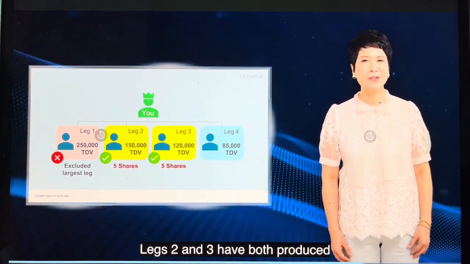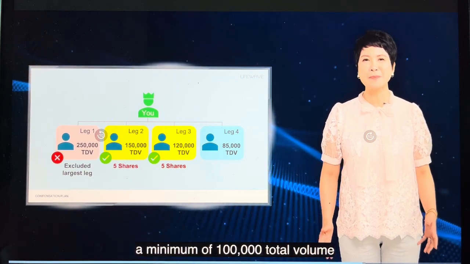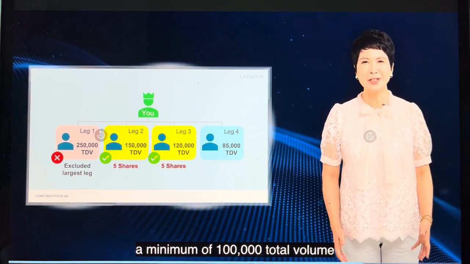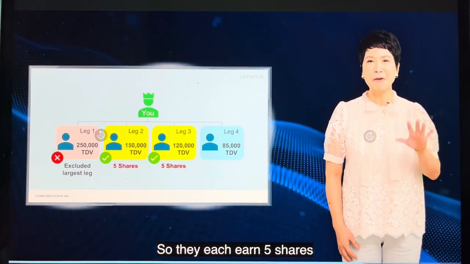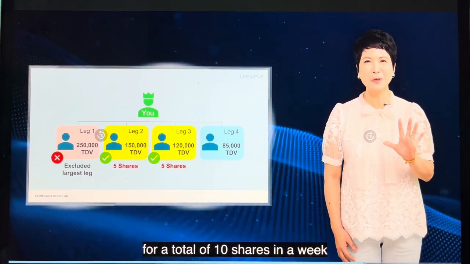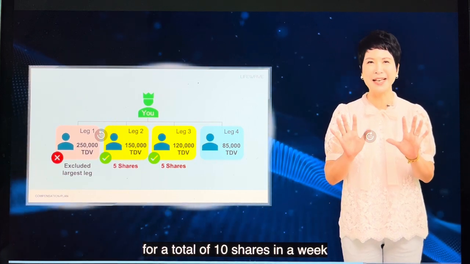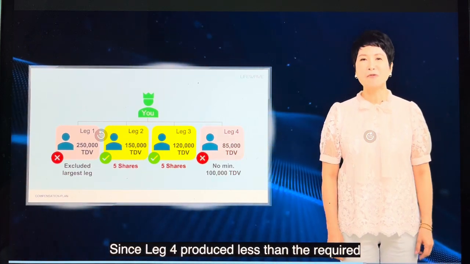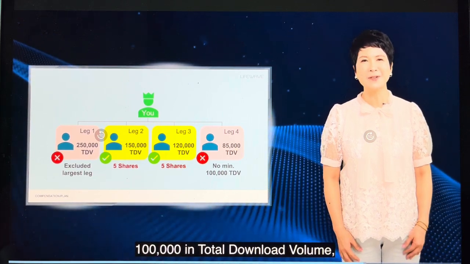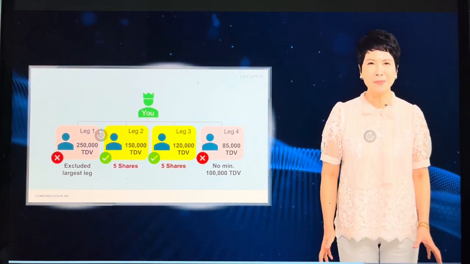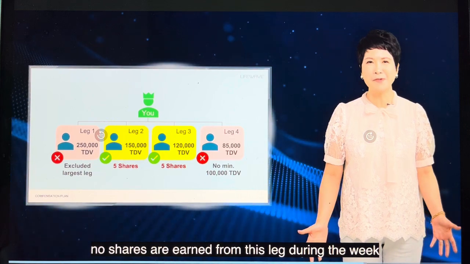Legs 2 and 3 have both produced a minimum of 100,000 total downline volume, so they each earn 5 shares for a total of 10 shares in the week. Since leg 4 produced less than the required 100,000 in total downline volume, no shares are earned from this leg during the week.